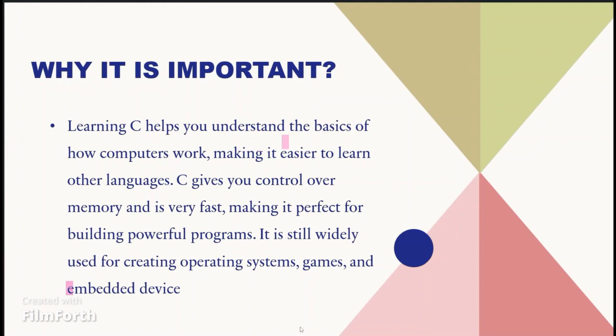Why is it important? Learning C helps us to understand the basics of how a computer works, making it easier to learn other languages. C gives you control over the memory and it is very fast, making it perfect for building powerful programming languages. It is still widely used for creating operating systems, games, and embedded devices. C gives us a deep control over our memory and system resources. It teaches strong programming fundamentals like logic building and memory management.